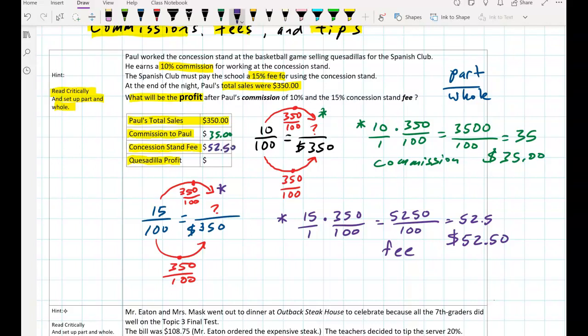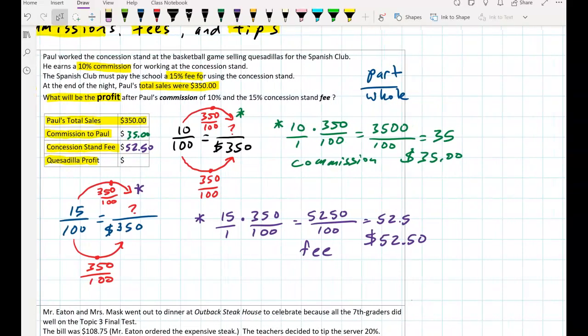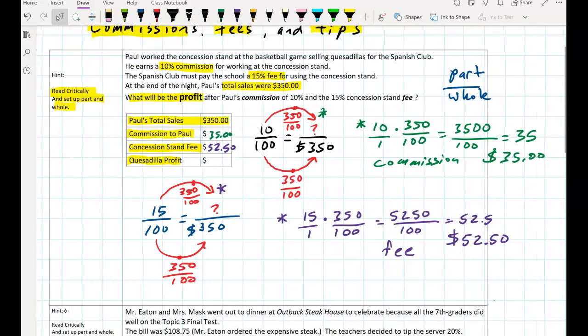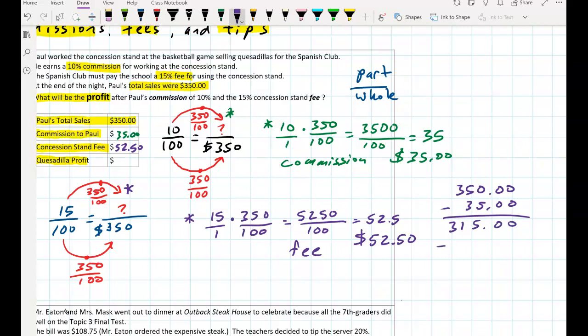$52.50. All right, and now we have to figure out how much profit did the club make. So let's get that back over there. There we go. So the total sales was $350. We're going to subtract Paul's commission, which is $35. So $350 minus $35 is $315. Okay, and then we have to subtract the fee to the school, which is $52.50.